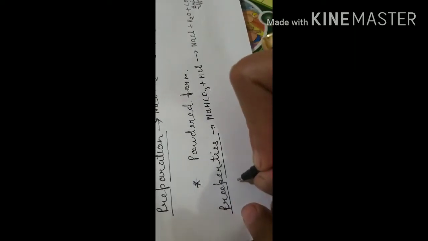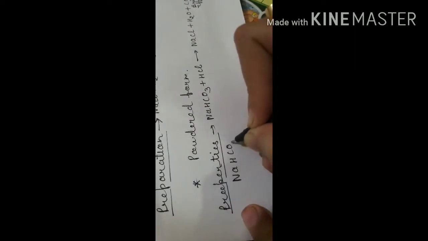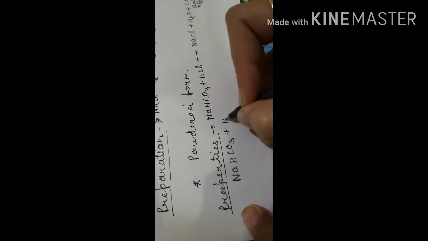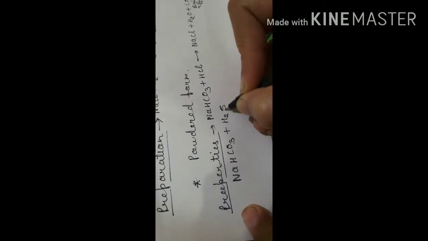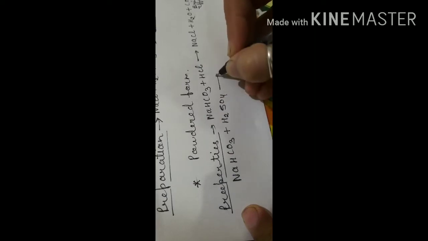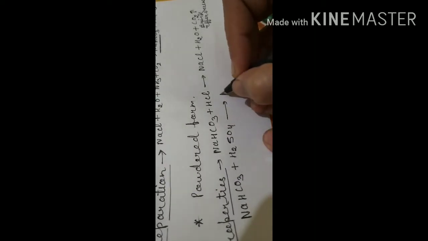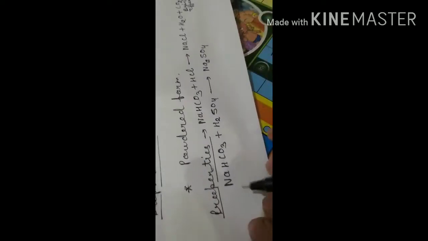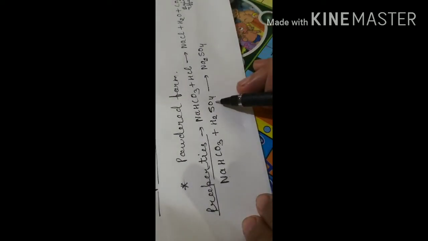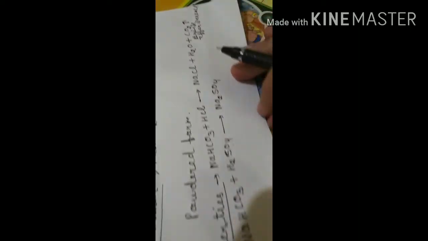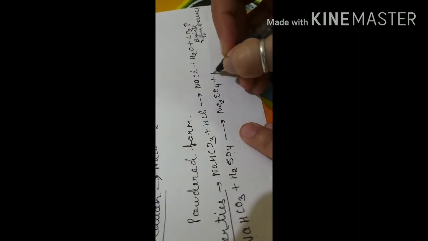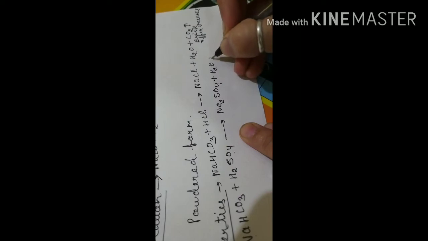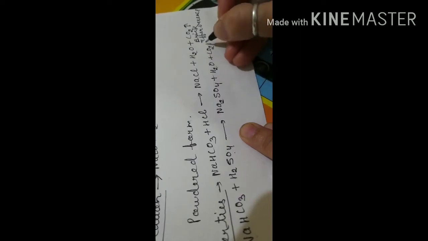Now in place of HCl, if we take H2SO4, so we can show NaHCO3 plus H2SO4. Now what will happen? It will form Na2SO4, where the cation exchanges with the anion, then water as well as CO2 gas will evolve.